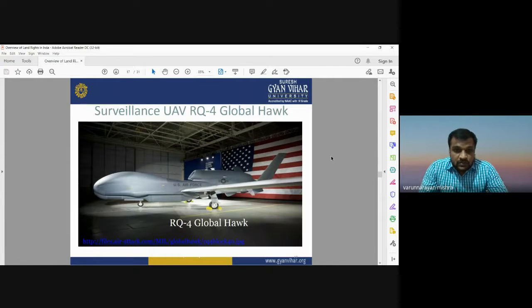Okay, so this is a photograph of the surveillance UAV known as the RQ-4 Global Hawk. This is very useful in surveying. It is very useful for rescue operations in case of disasters, and it can be used in extreme climate conditions like the Antarctic. It can be used in inaccessible areas where humans cannot go, for taking data or photographs.